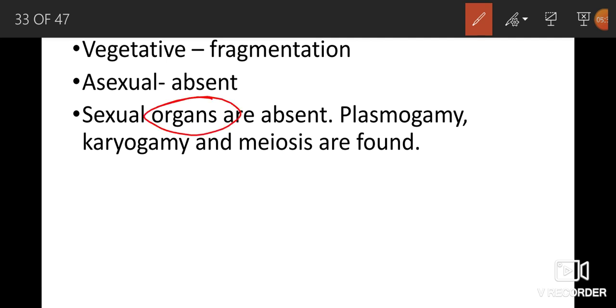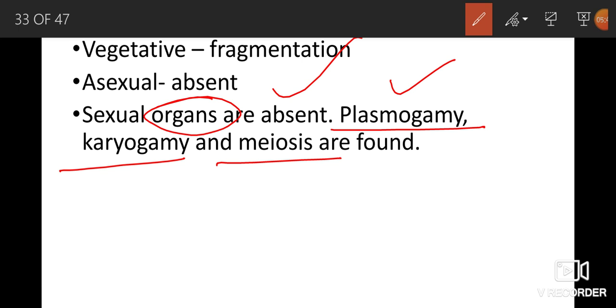Sexual organs are absent, but it shows plasmogamy, karyogamy and meiosis. Plasmogamy means fusion of the protoplasm of two cells.